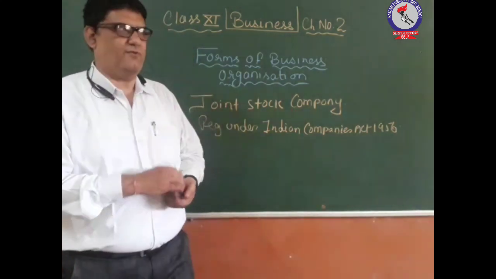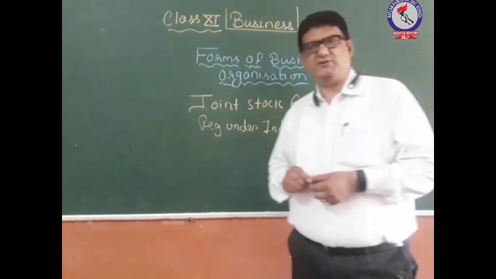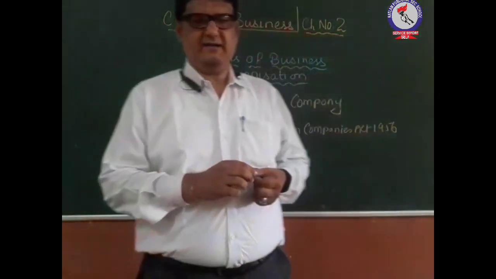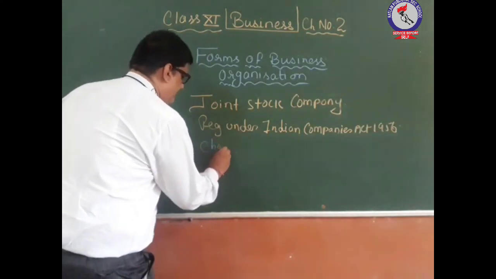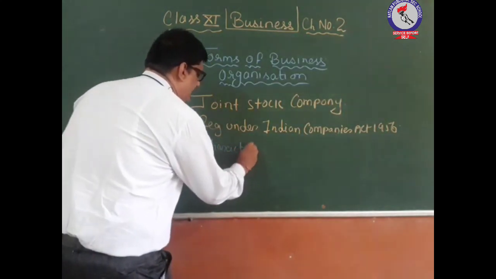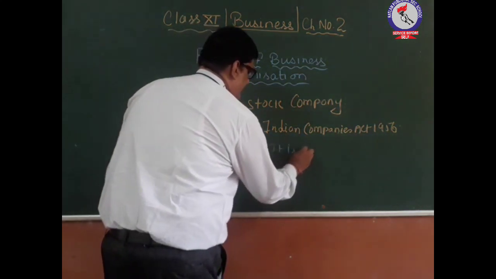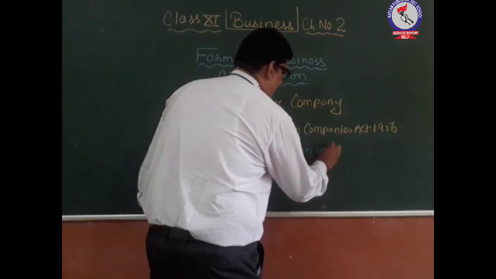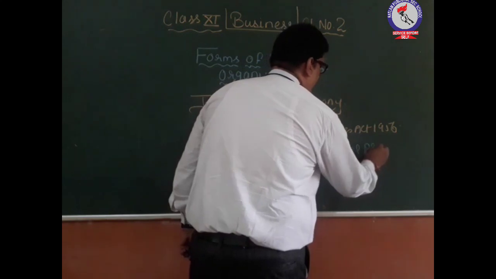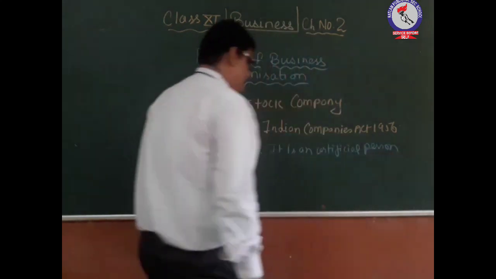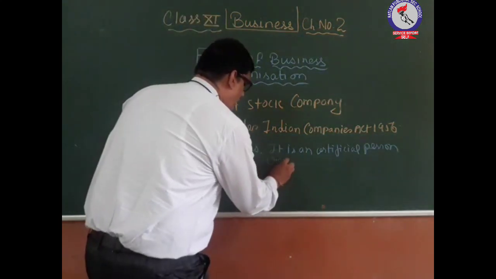Now we can see what the features or characteristics of a joint stock company are. It is an artificial person which is created by law. The company is an artificial person created by law.